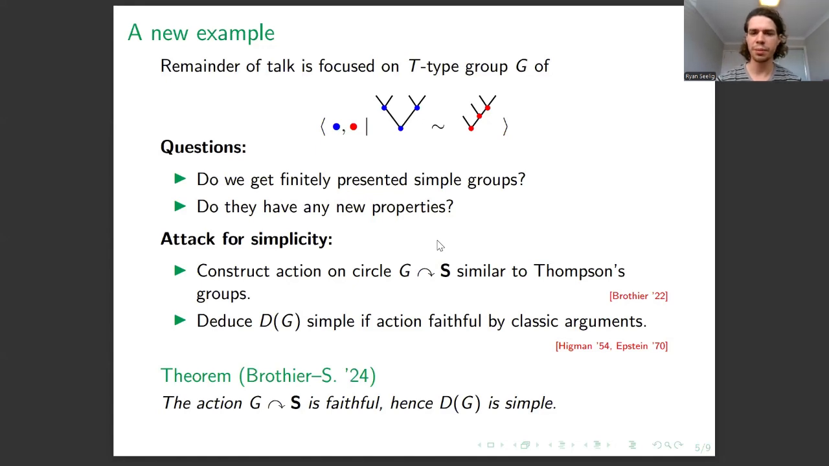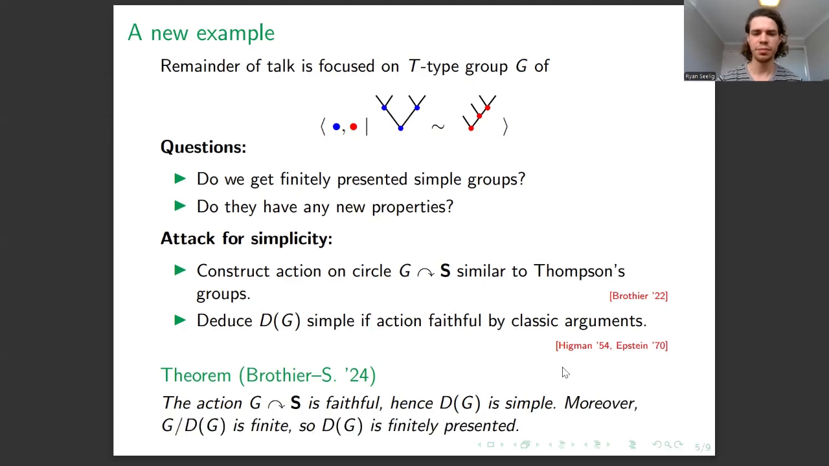So we were able to show for this particular example that that action is faithful. And that's a non-trivial thing to do in our formalism. So we get a simple derived subgroup. Moreover, the abelianization of G, so G mod out by D of G, is finite. We can show this. And so that means that D of G is finitely presented. So we've answered this first question in the positive, which is great. Now we want to see if we get anything new.